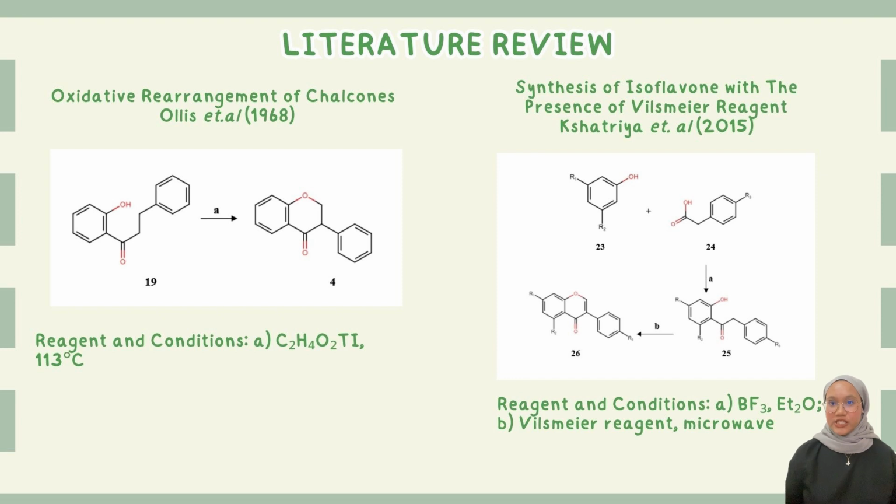The last reaction is the synthesis of isoflavone with the presence of Vilsmeier reagent. The reaction consists of the starting material of substituted phenol 23 with phenylacetic acid 24 in the presence of boron trifluoride, BF3. The Vilsmeier reagent was formed by treating dimethylformamide, DMF, with a chlorination agent such as phosphorus pentachloride. An example of Vilsmeier reagent is SOCl2 with DMF.